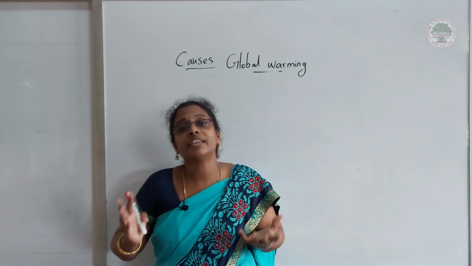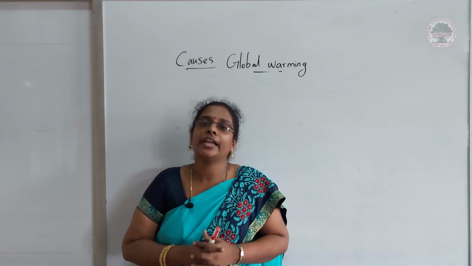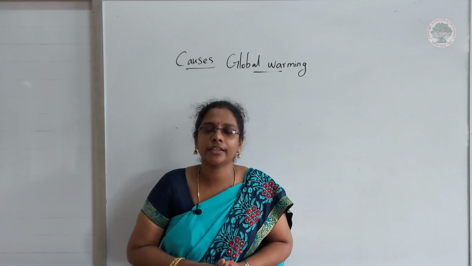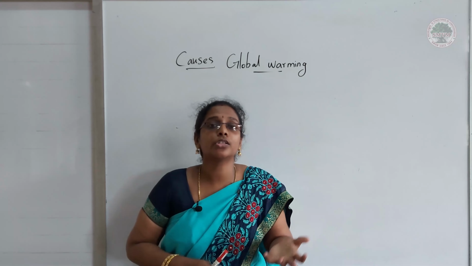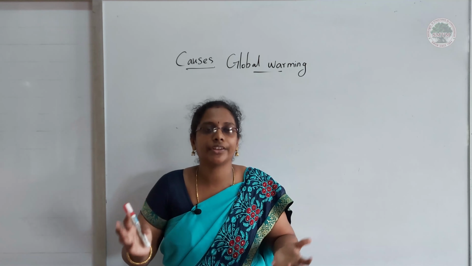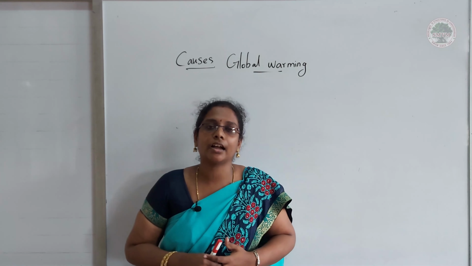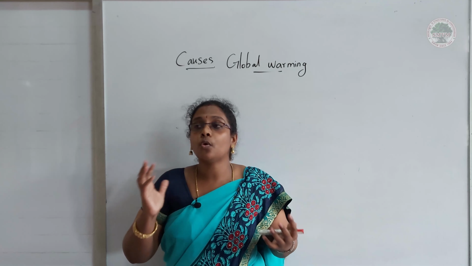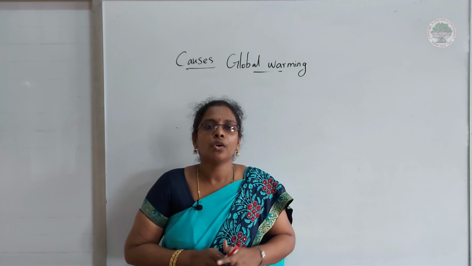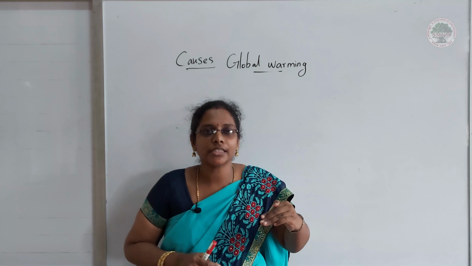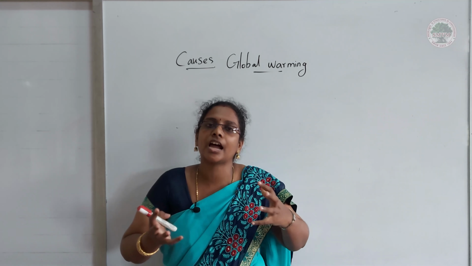We have various kinds of landforms on our earth. There is desert, there is forest, and also icy cold regions. If you see Antarctica, you could see so many ice glaciers there. So when the temperature increases, what will happen? The glaciers start to melt.